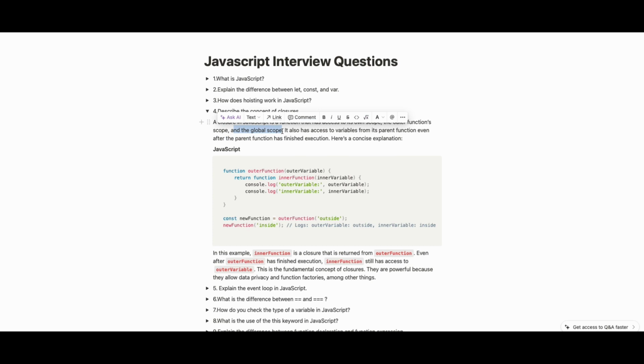Yeah, okay, every function will have access to global scope, right? Sorry, my mistake. It was dumb of me not to say. It also has access to variables from its parent function even after the parent function has finished execution. Yeah, that's what I was saying. His example is mostly the same as mine.